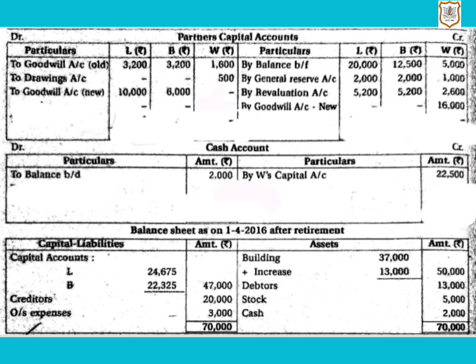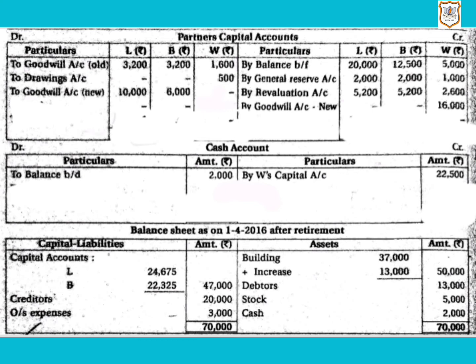So here it is by revaluation profit, that is 5,200 in L's column, 5,200 in B's column, and 2,600 in W's column.